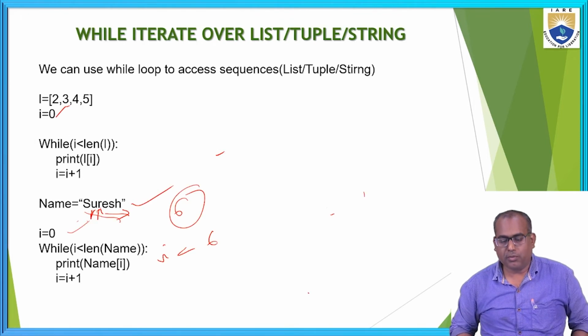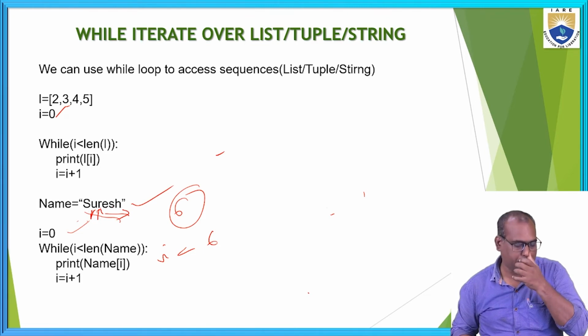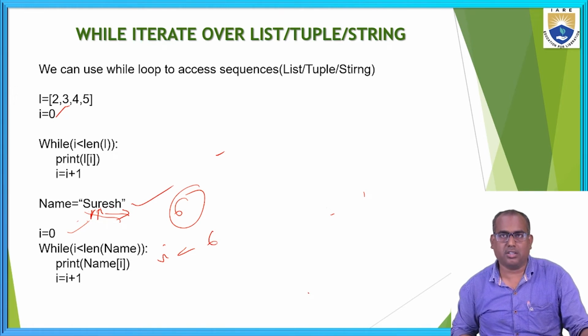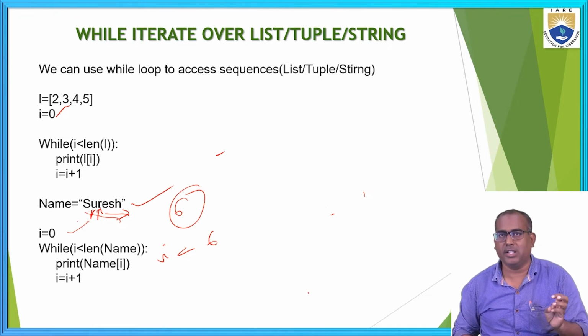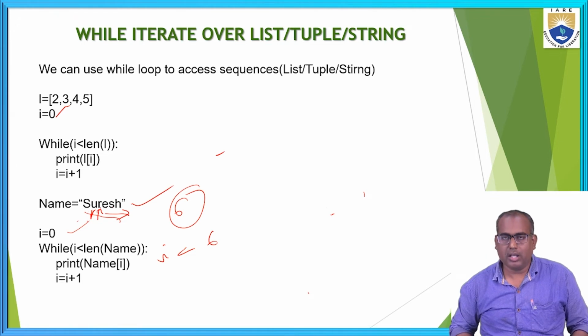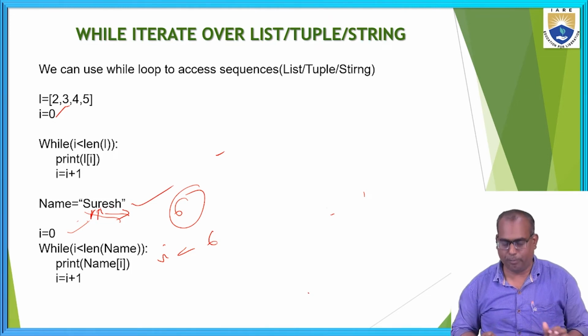Okay, with the help of while loop, we have seen how to access the sequence elements: list, tuple, set, string. But we are not able to access the set elements with the help of while loop, and dictionary elements also. But we can access them with the help of the for loop. Yes, set elements we can access with the help of the for loop, and dictionary elements also we can access with the help of for loop.